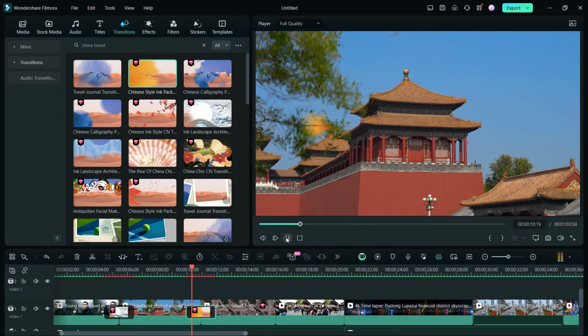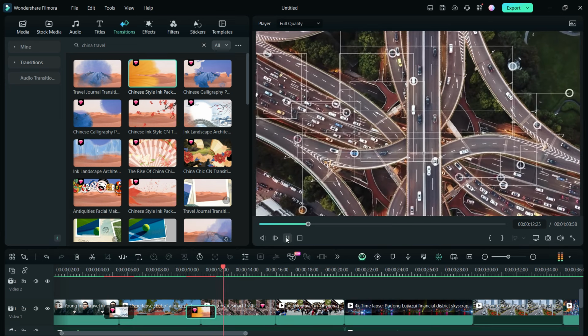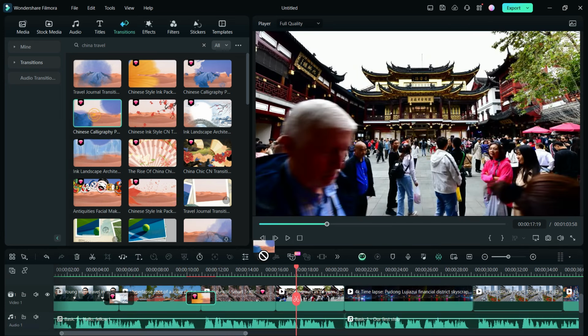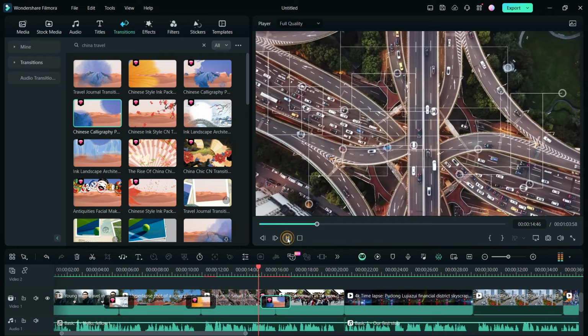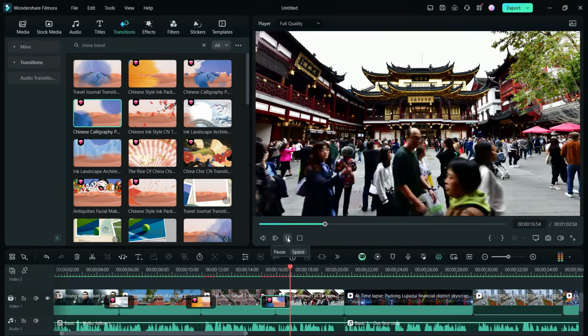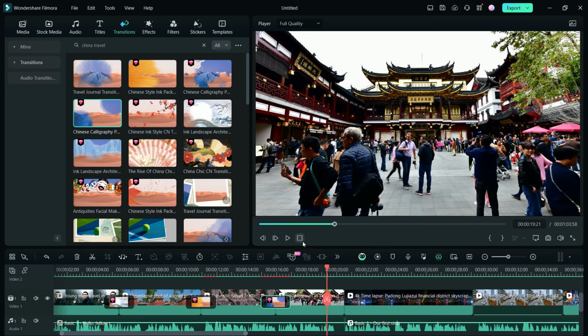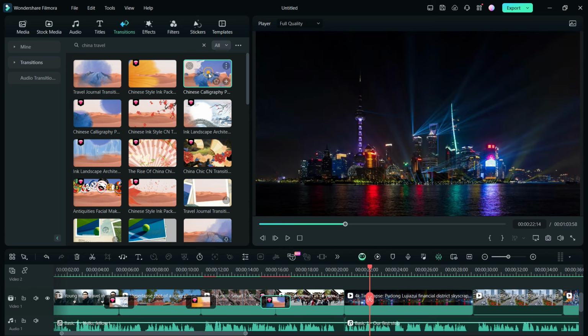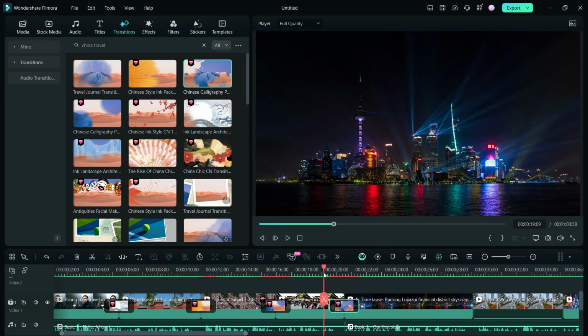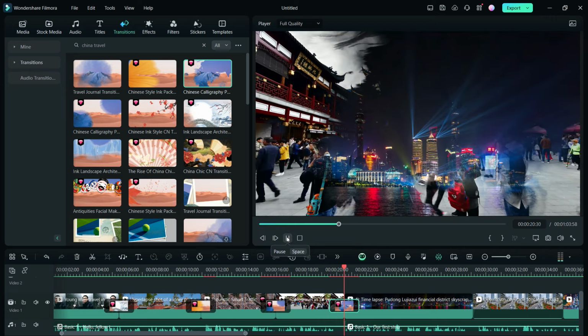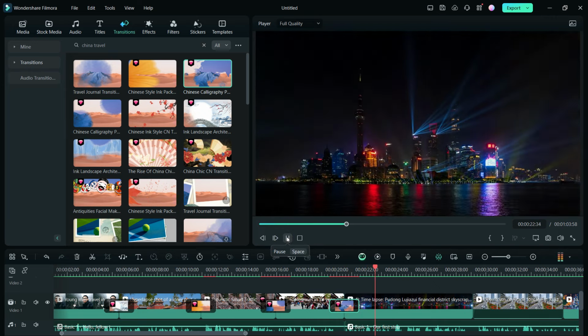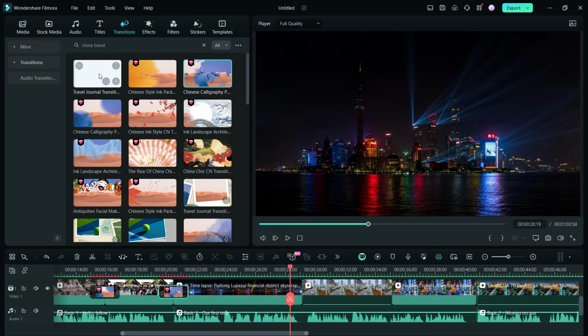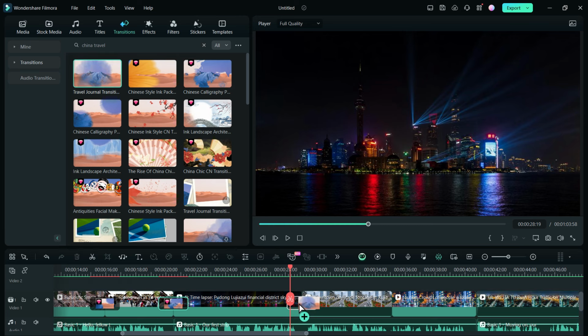There are Chinese calligraphy pack transitions available. We will use another calligraphy transition for these city clips. This one is called Travel Journal Transition 05.